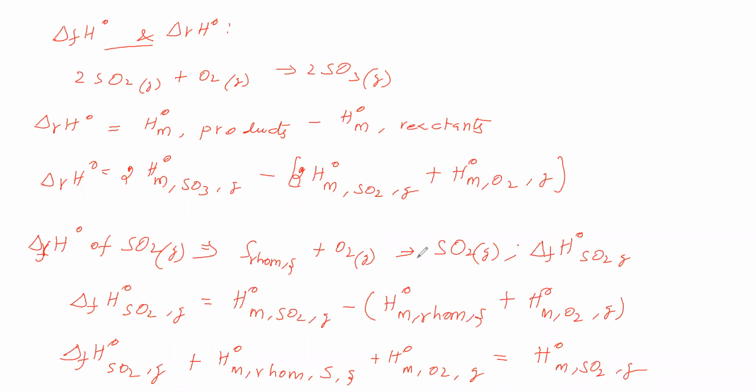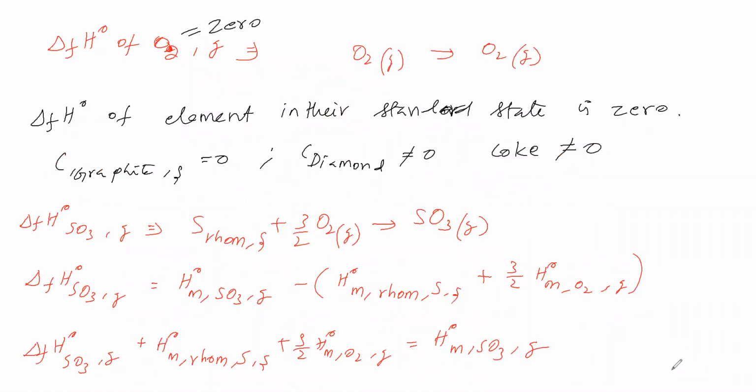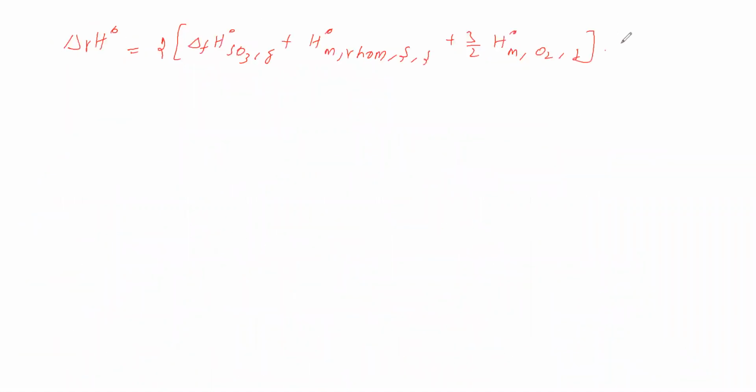So in that place we are substituting, therefore minus 2 into delta f H naught SO2 gas plus H naught M rhombic sulfur solid plus H naught M O2 gas. We have substituted.